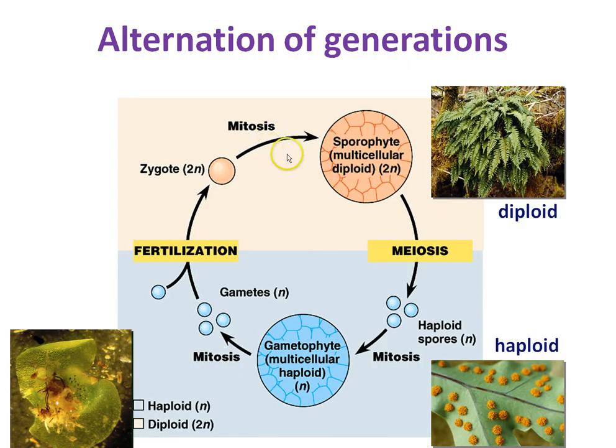All right, alternation of generations. There's a sexual part of the life cycle of plants. We have gametes, sperm and egg, but there's also an asexual portion of the life cycle where the plant makes something called spores, and these spores can become part of the plant or a whole new plant by itself. For example, over here we have the fern sporophyte, which is the two sets of chromosomes part of their life cycle. Every cell has two sets of chromosomes.